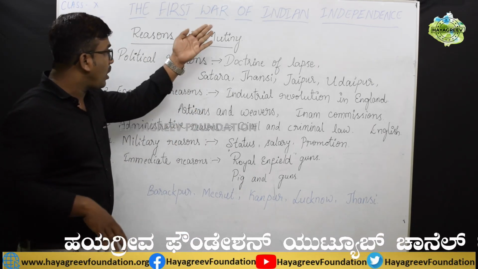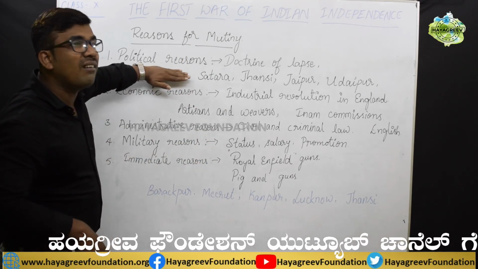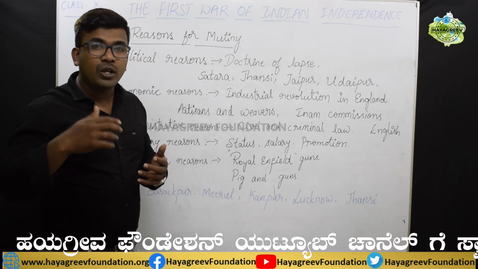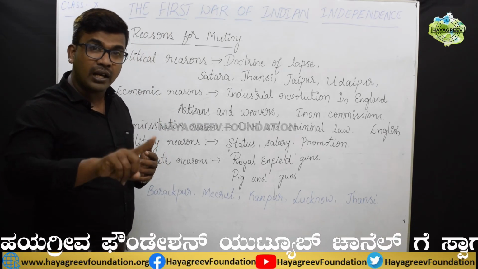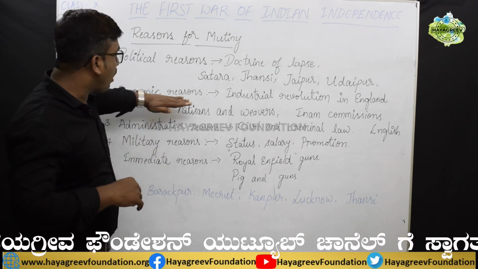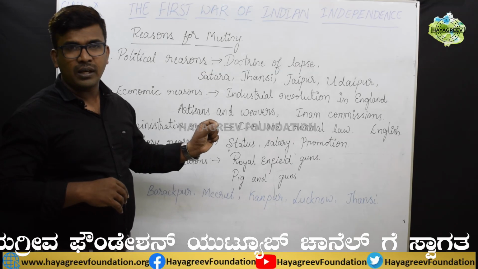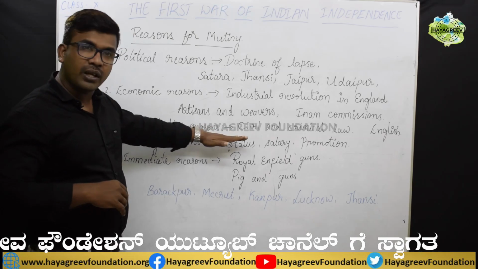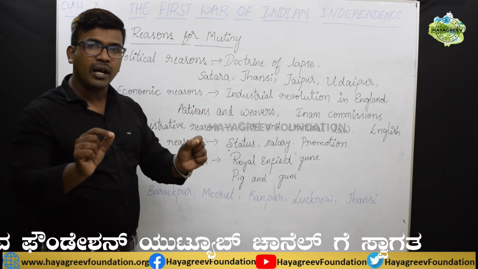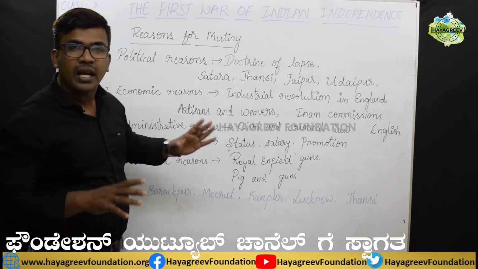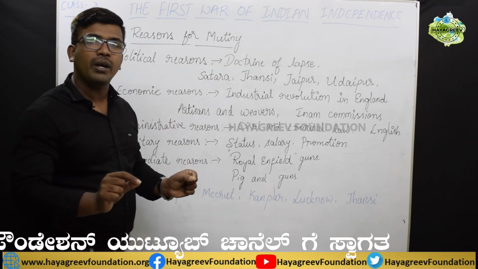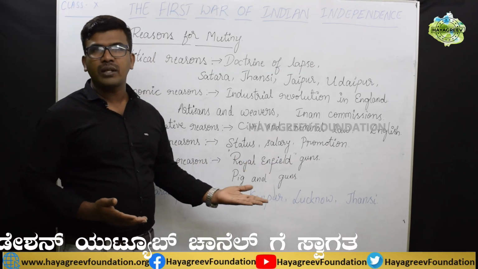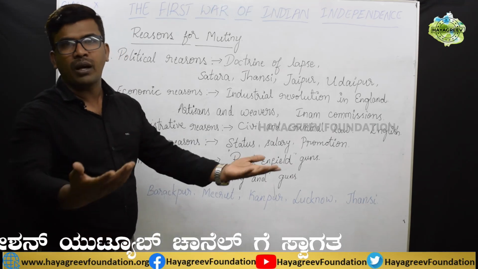Okay, students. Now in these reasons you came to know that in the political reasons, the dethroned kings and the unemployed soldiers were unrest against the British. In the economic reasons, laborers and farmers were unhappy with the British. In the administrative reasons, common people were unhappy with the British. And in the military reasons, the soldiers were unhappy with the British. Because of this, what happened? The immediate reason, the Royal Enfield guns, became the main reason for the revolt to break out.